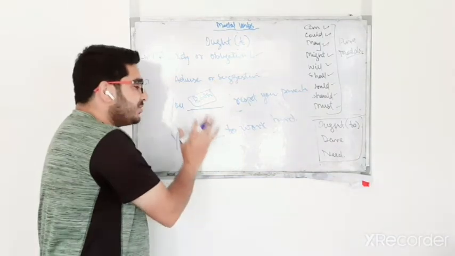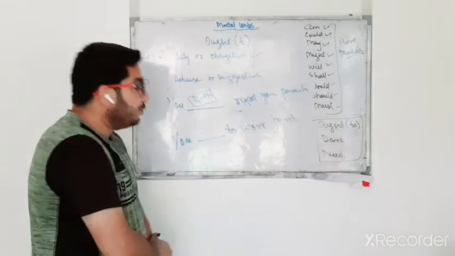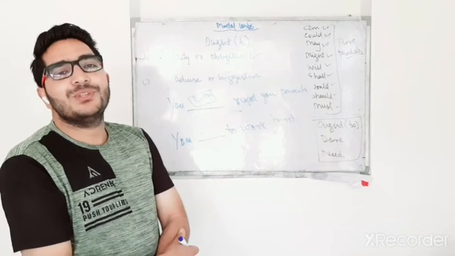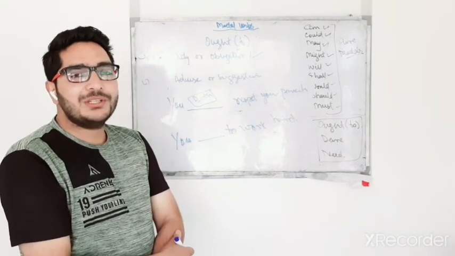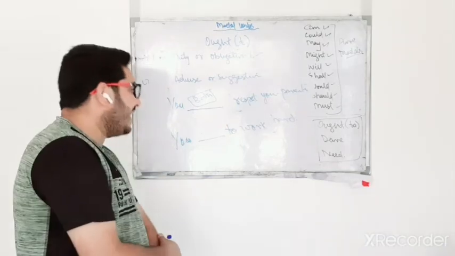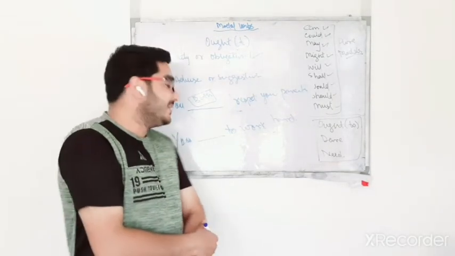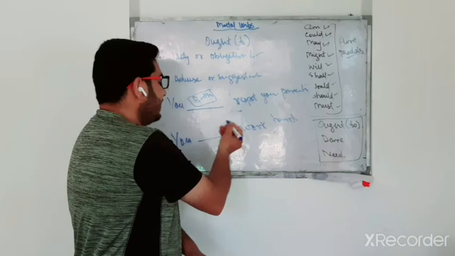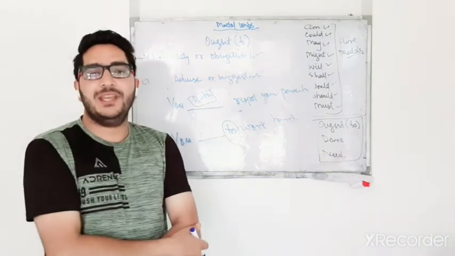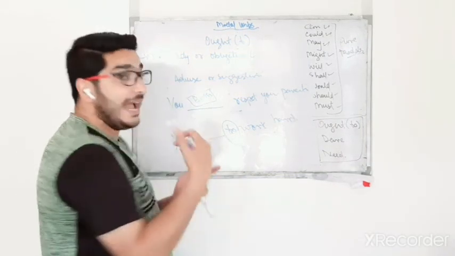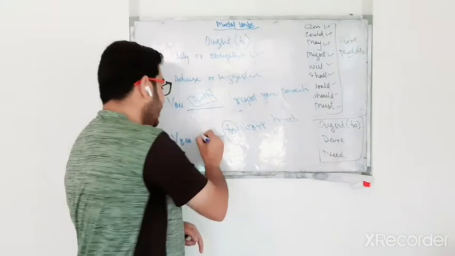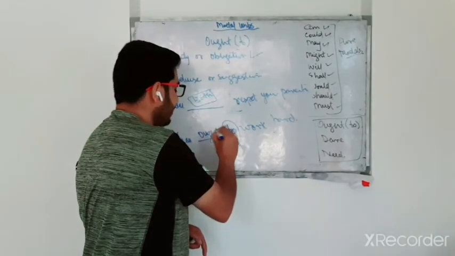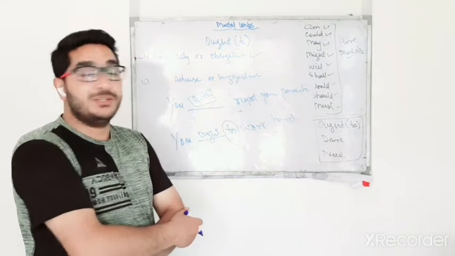If you place "should" here, it will become "you should to work hard." So the structure of the sentence is not acceptable, because we cannot use "to" with "should." So at that time, you have to think that this "to" is here, so we must use "ought."